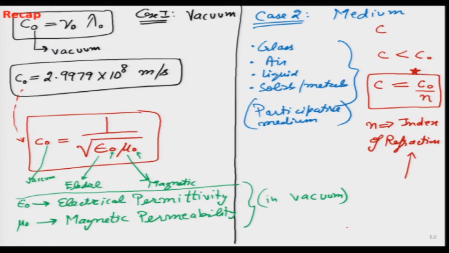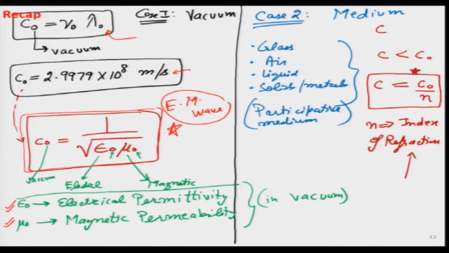Then we introduced this equation for the speed of light in vacuum. We noted down its value, and since we are always calling it an electromagnetic wave, we correlated it with some electrical and magnetic constants like epsilon naught and mu naught, which are given over here, and it turns out to be correlated through a very beautiful equation. This was all for vacuum, which is why we put these subscripts naught over here, like C naught, lambda naught.